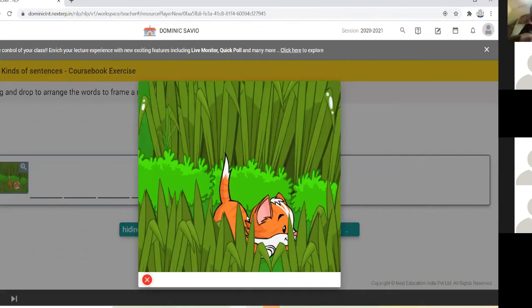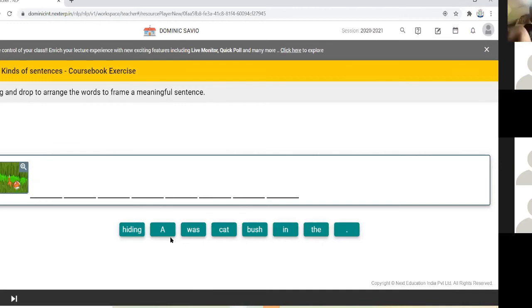Is it a cat? The cat is hiding in the grass. Who can? Okay, Abhay, you tell me. No need to. Hanu, keep silent. Hanu, all others, please. The cat was hiding in the bush.